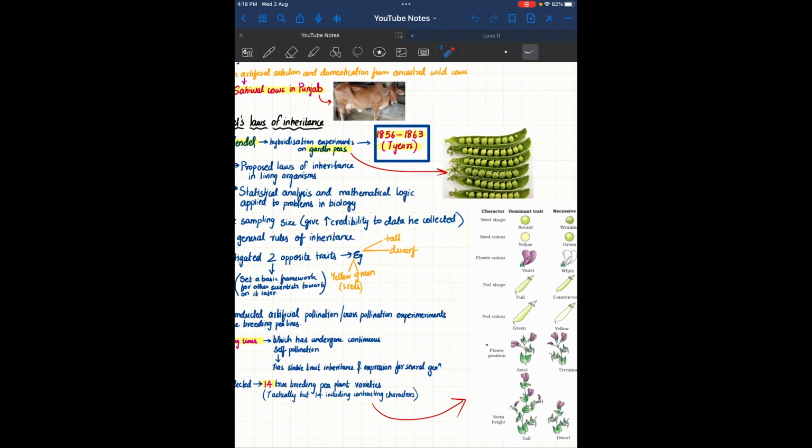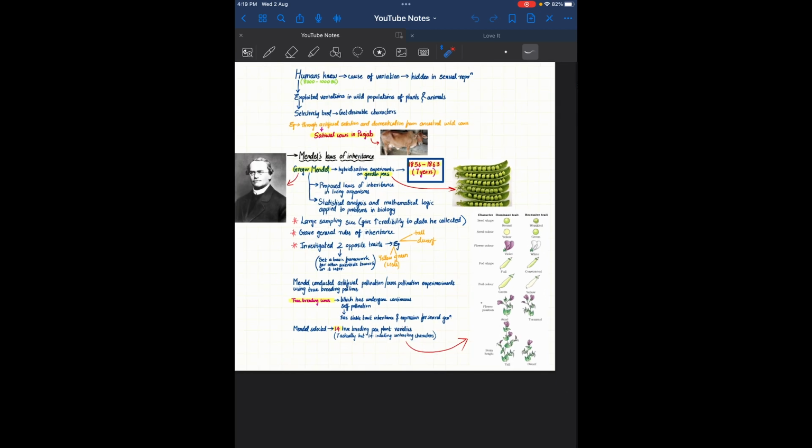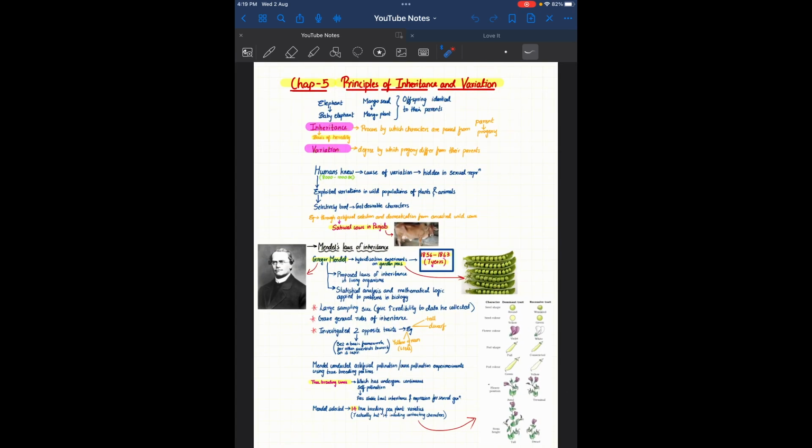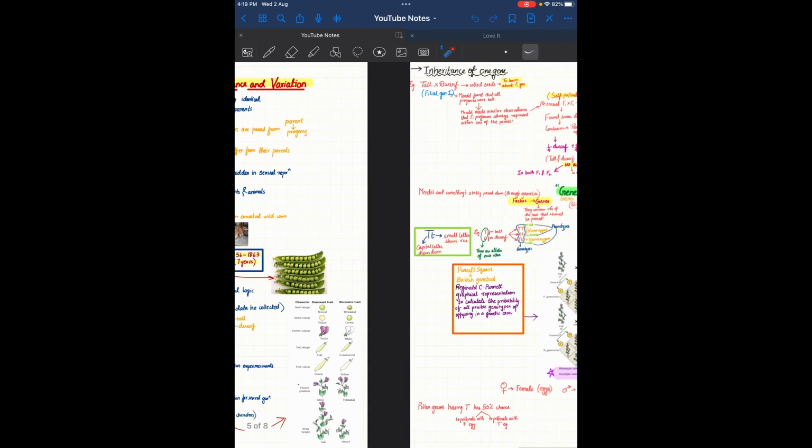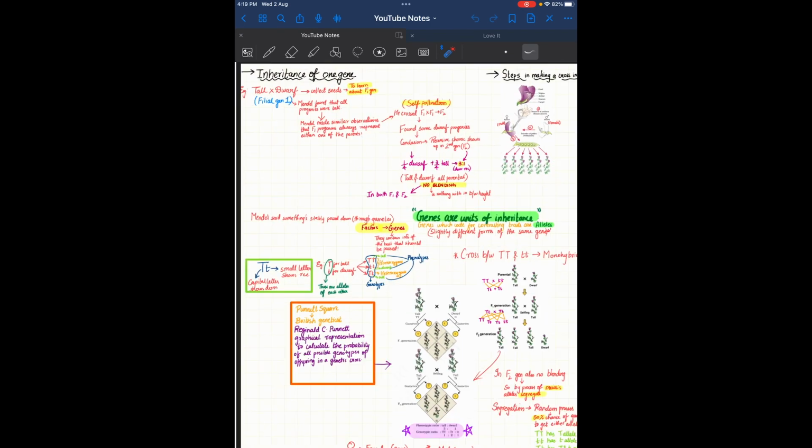This is already given in the textbook. Just a disclaimer, everything I have written here is exactly in the NCERT textbook. I have read those lines and I have made notes. So you can make notes from this, or you can just listen to the lecture and make your notes again. So coming to the next part, inheritance of one gene.